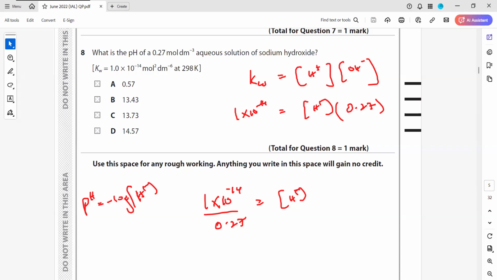What's the answer for this? B. Because it was 5 point something, so it will be 4 point something. So this is the way: either you get the pOH first and then subtract from 14, 14 minus pOH will give pH. Or you can use this method in which Kw, the dissociation constant, is the hydrogen ion times the hydroxide ion. Both ways will give us the same result. It won't make a difference to the final result.